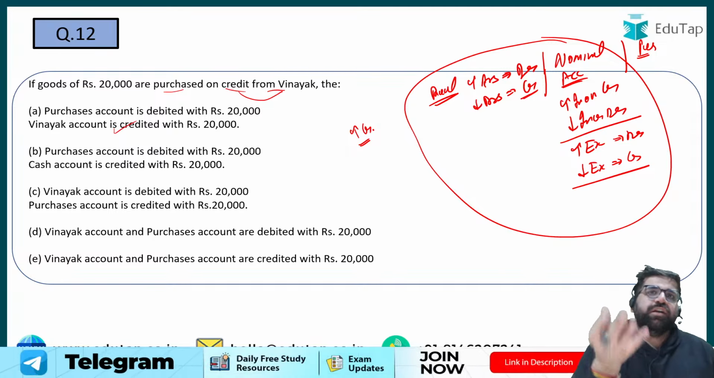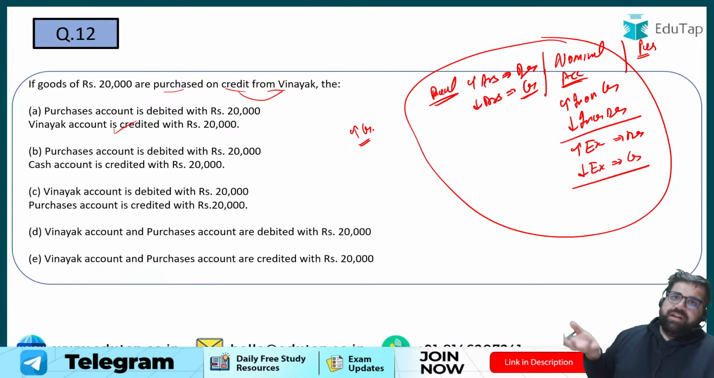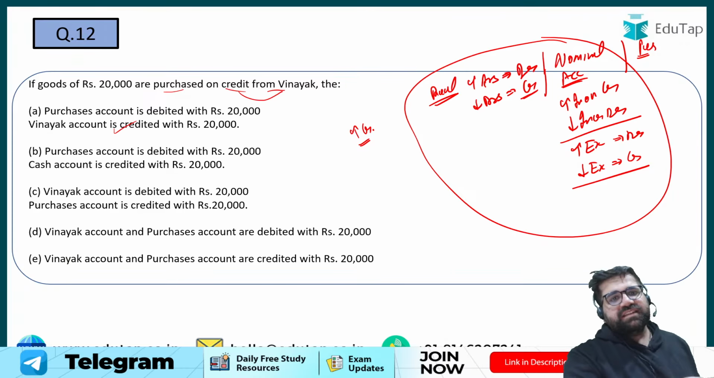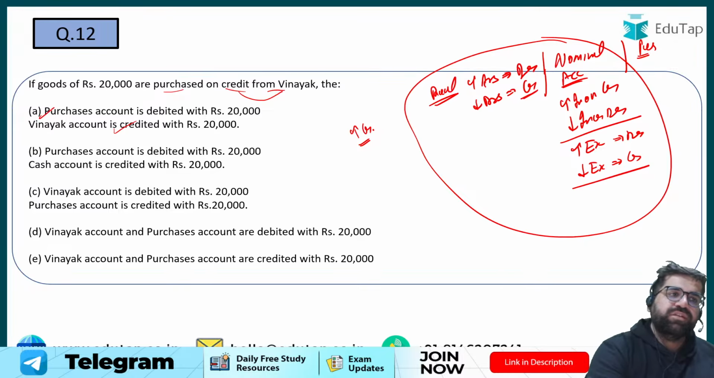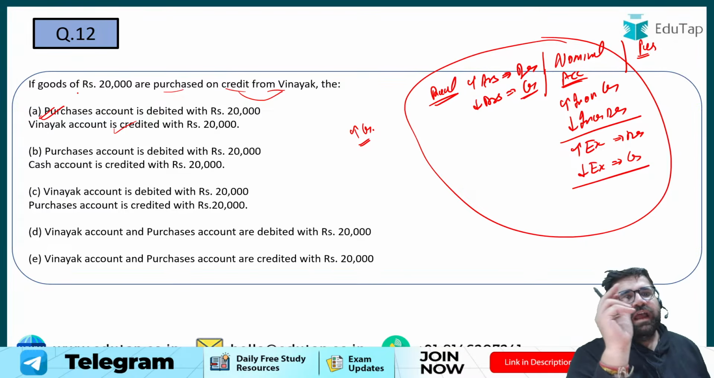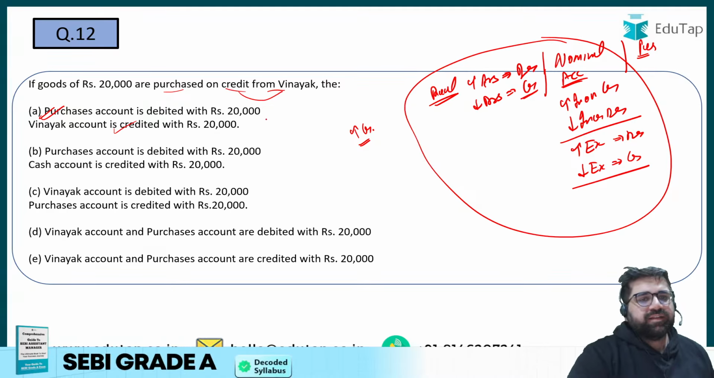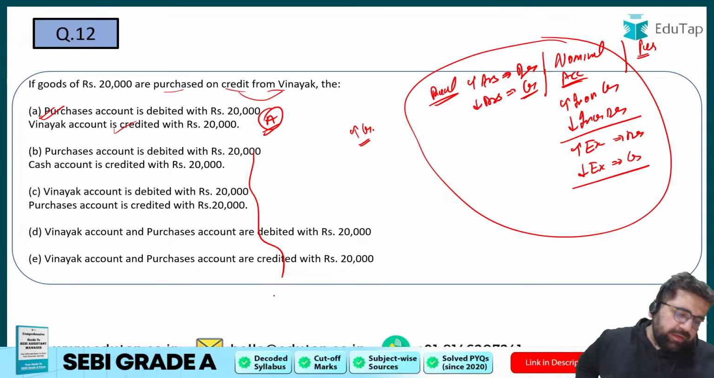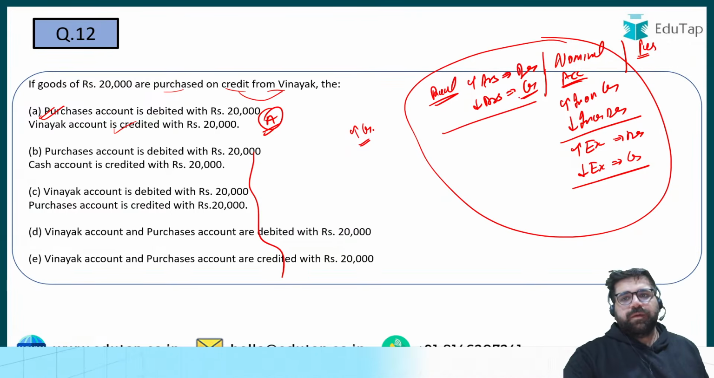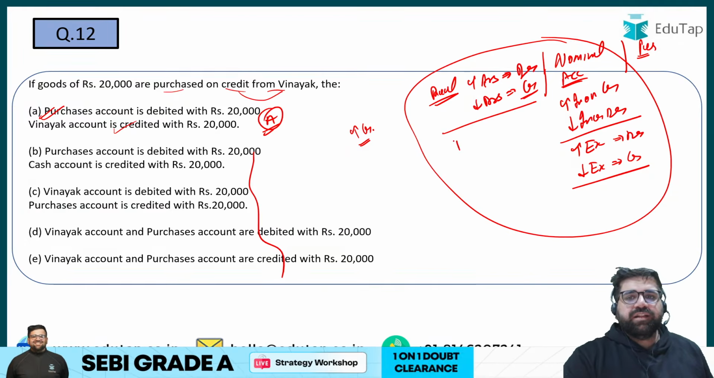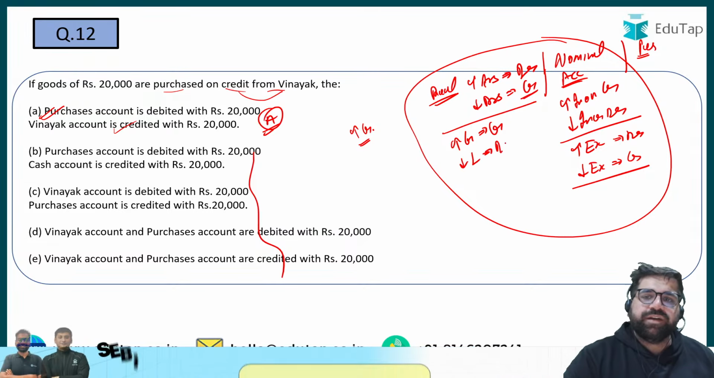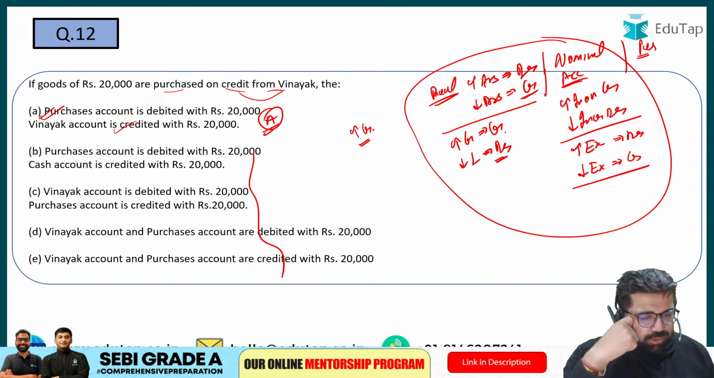Purchases is like your inventory is increasing. Or you can say purchases is a kind of an expense also. Increase in expense, increase in asset is always debited. So by both the ways, purchases account will be debited and Vinayak account will be credited. So my answer will be option number A itself. I don't have to read further. Right? And always remember, for liability the rule is increase in liability is credited, decrease in liability is debited. I hope you recall all of this stuff.